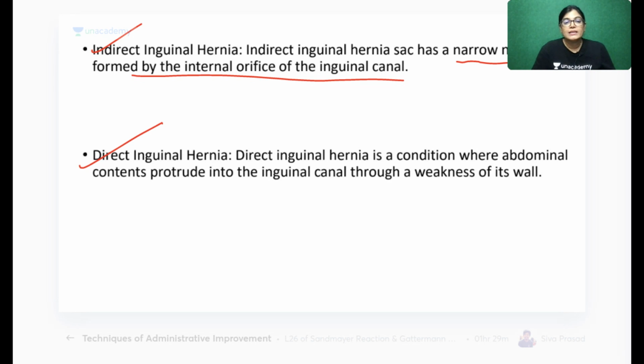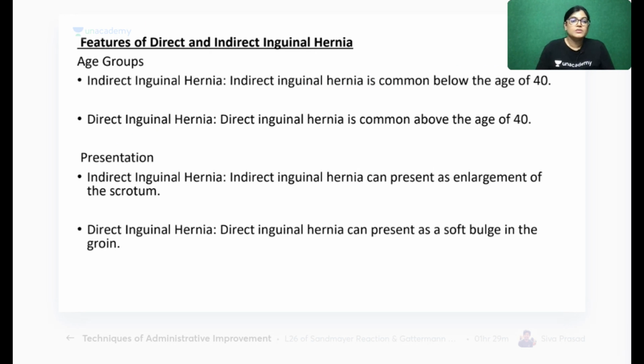Direct inguinal hernia is due to weakness of the abdominal wall, and the weakness is through the inguinal canal, through the weakness of the wall. Okay, so age group, now let me tell you the difference. Age group: indirect inguinal hernia below 40 years of age, direct above 40 years of age generally.